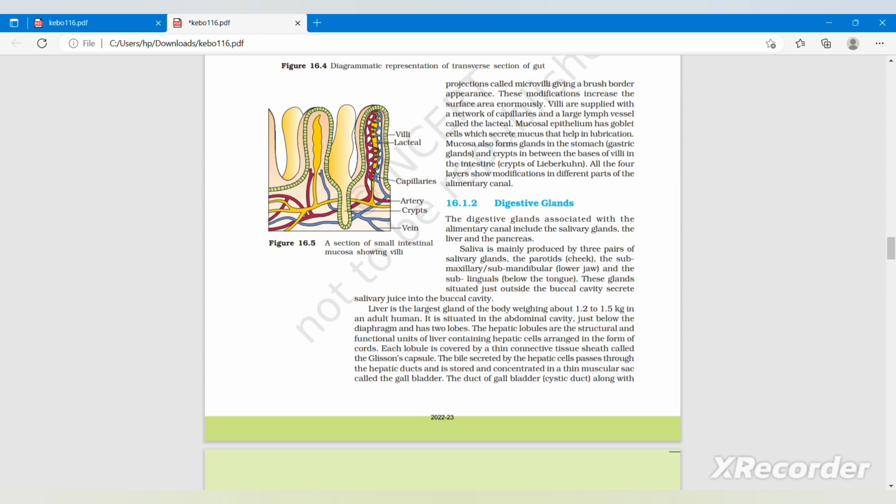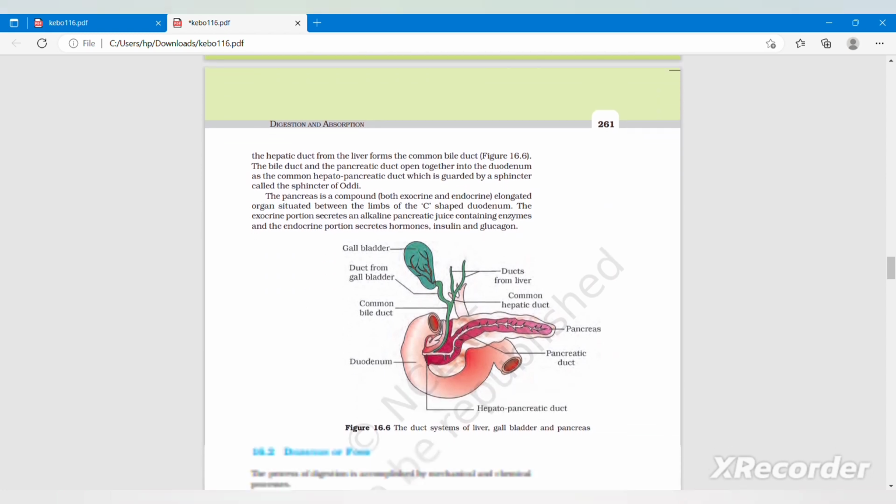The duct of gallbladder, that is cystic duct, along with the hepatic duct from the liver forms the common bile duct. The bile duct and the pancreatic duct open together in the duodenum as a common hepatopancreatic duct, which is guarded by a sphincter called the sphincter of Oddi.